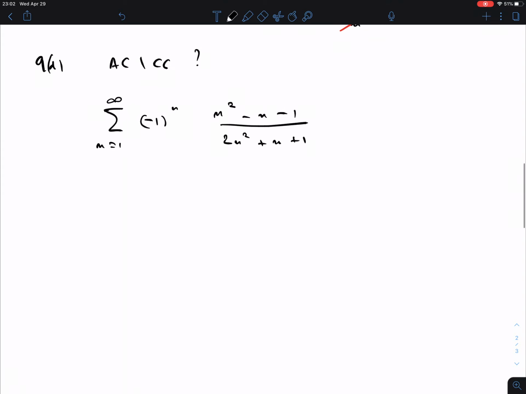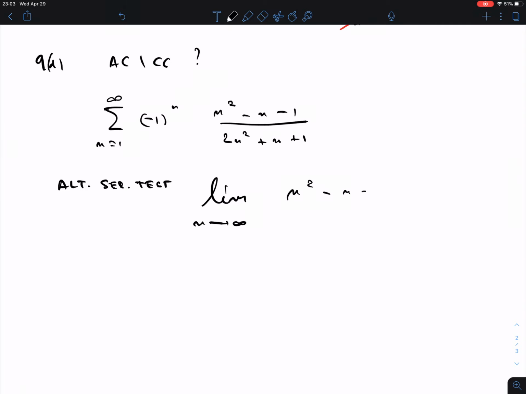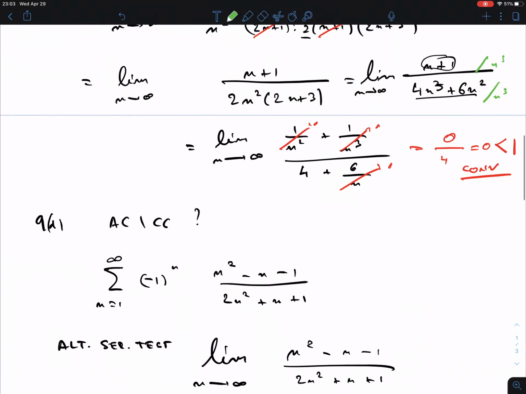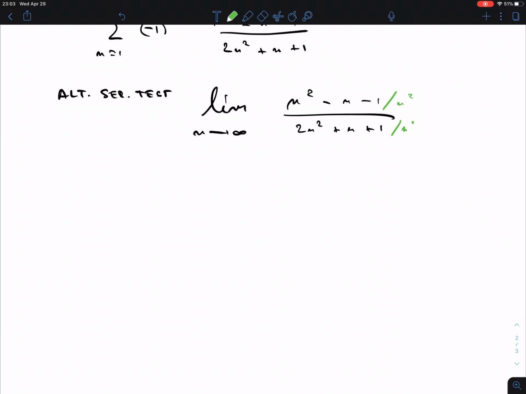But in this case, what we always can do is do the alternating series test. Sometimes it's not necessary, but it's often also easier and kind of helps you already see what's going on. Okay, let's do this. Limit for n going to infinity. You ignore the negative sign. Okay, this is now ignored. And we have n squared minus n minus 1 divided by 2n squared plus n plus 1. And we are back in the same kind of type of limit here. So we divide everything by the highest degree, which is n squared in both.